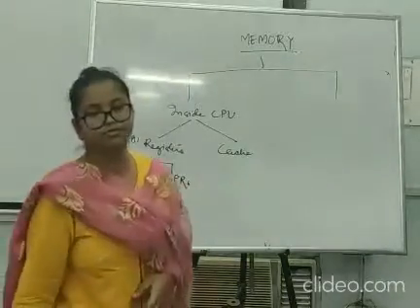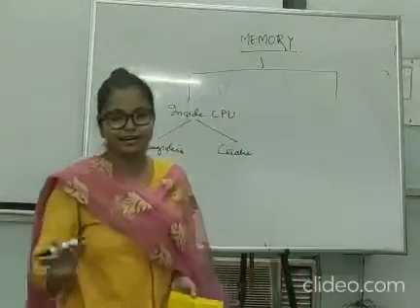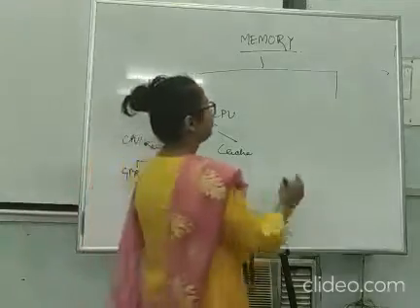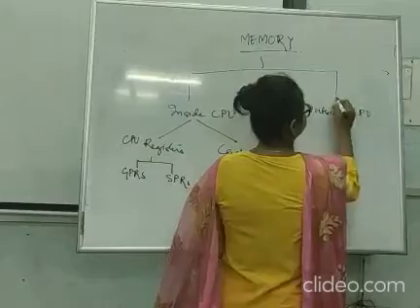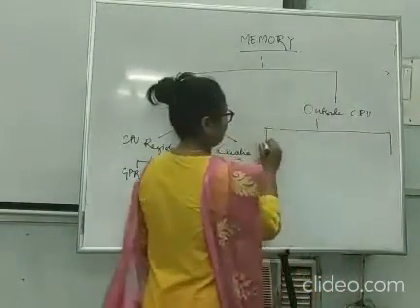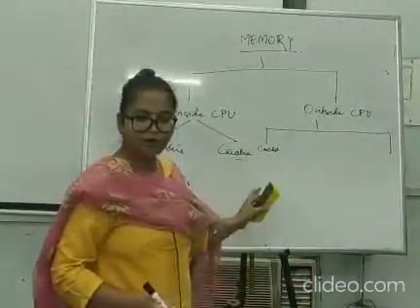Now cache. As I said, we will study this very thoroughly in detail later. So we have one type of memory called cache. Now comes memory that is outside the CPU. Now what is outside the CPU? Again we have cache. Just simply follow me.